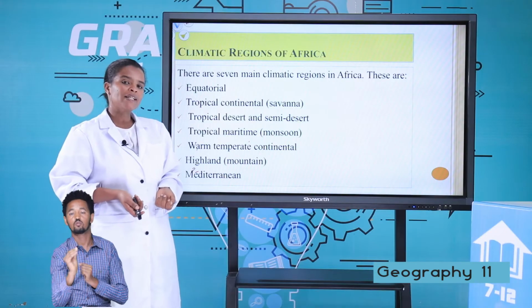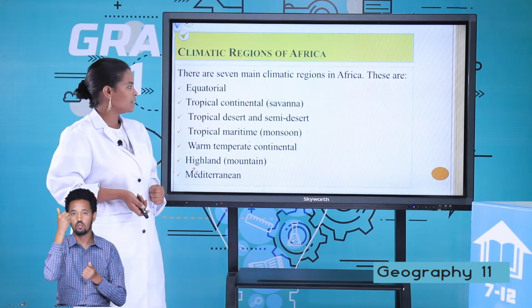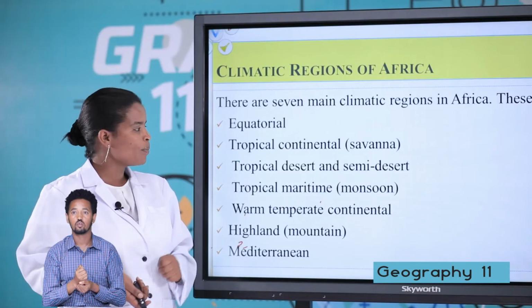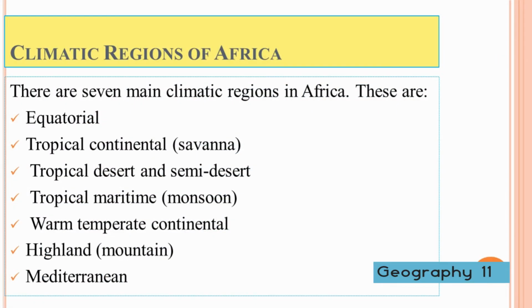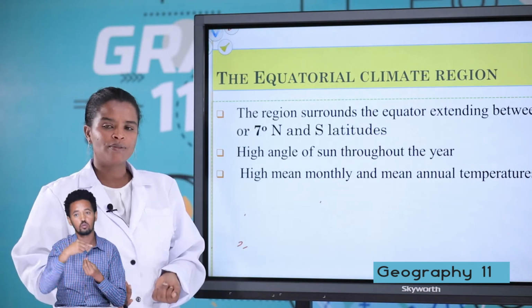Africa has seven climatic regions. These are the equatorial, the tropical continental or savanna, tropical desert and semi-desert, tropical maritime or monsoon, warm temperate continental, highland, and Mediterranean climatic regions. Let us see about the equatorial climatic region.